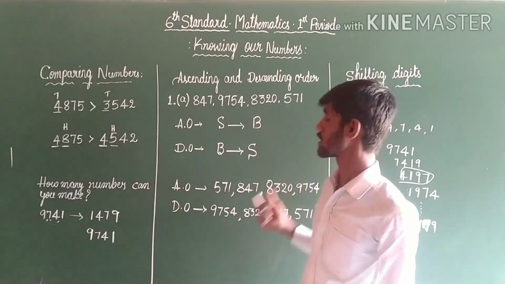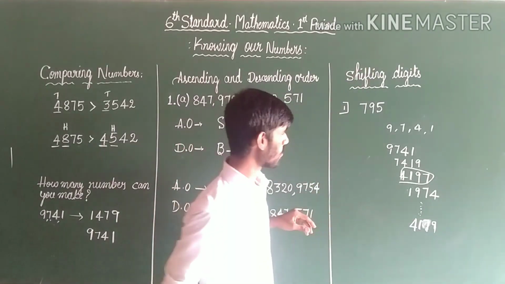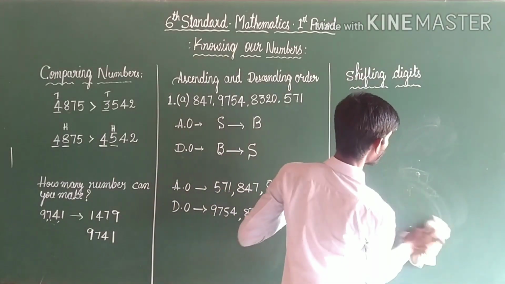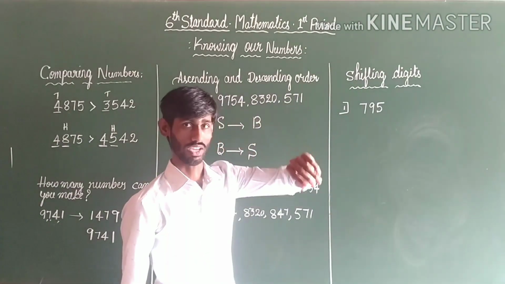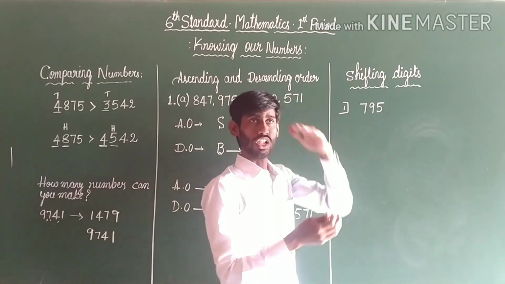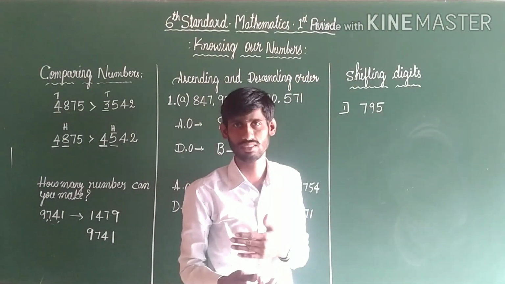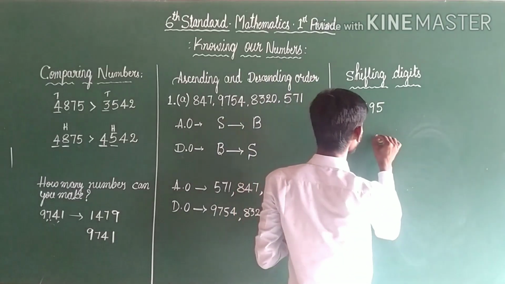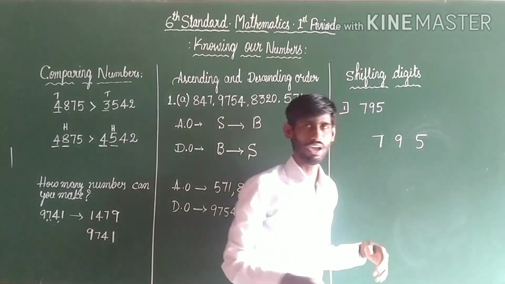Okay, Chotu, let us move to one more concept, shifting numbers. What is the meaning of shifting numbers? Dear Chotu, here is an example, 795. If we change the order, last place to first place and first to last, what happens actually? Observe here, 7, 9, 5 is the given value.